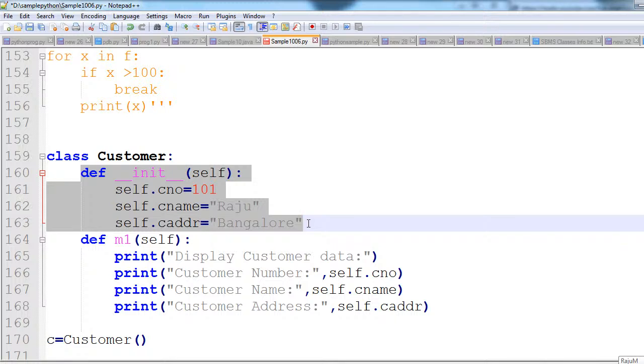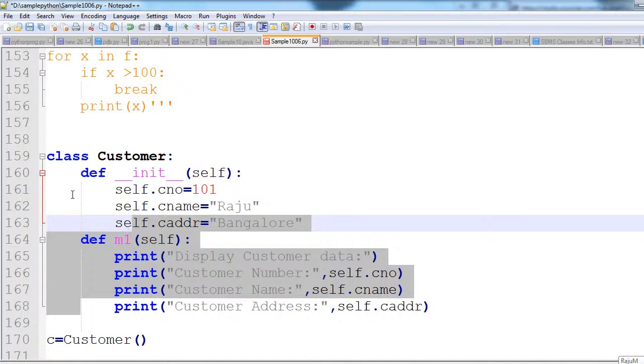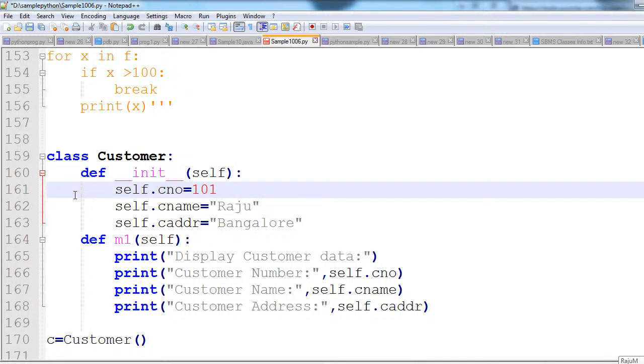Whenever we create the object, the constructor is automatically executed for object initialization. We need not call that constructor explicitly. Just if you create the object like this, internally this constructor will be executed automatically.